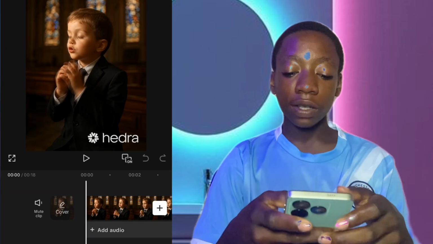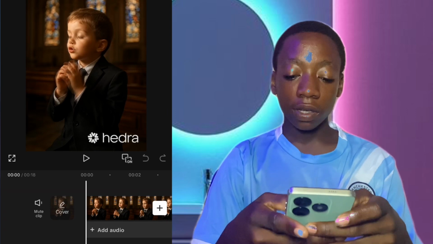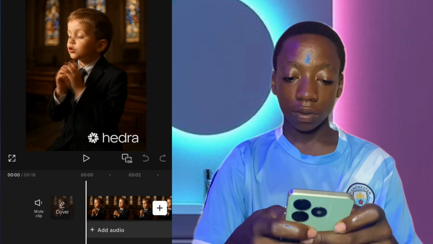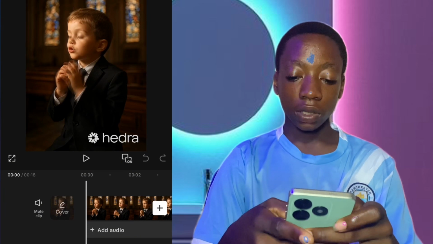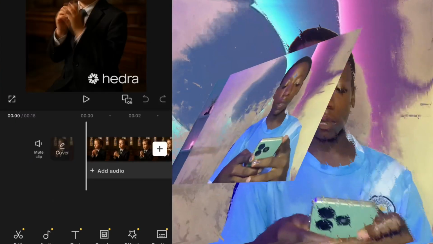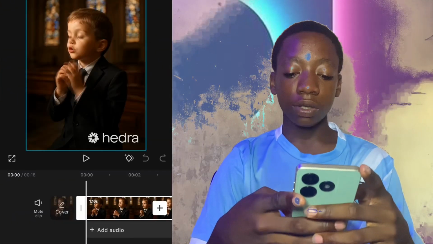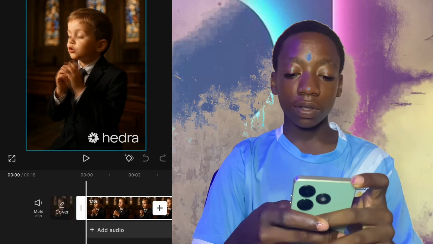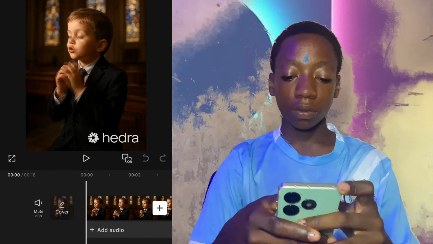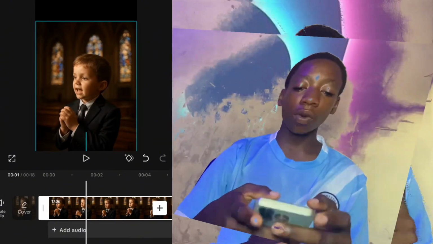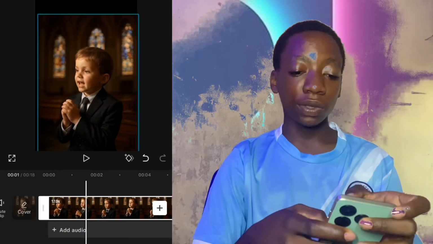So what you do now is go ahead and click on the clip here. You zoom it. Okay, click on the clip. You go to aspect ratio and turn it to 19.6, which is this. You click on OK. So you now zoom it. Now as you can see, the watermark has been removed.